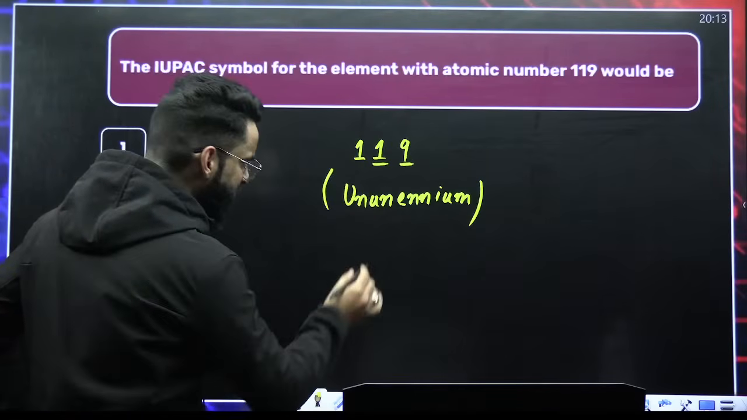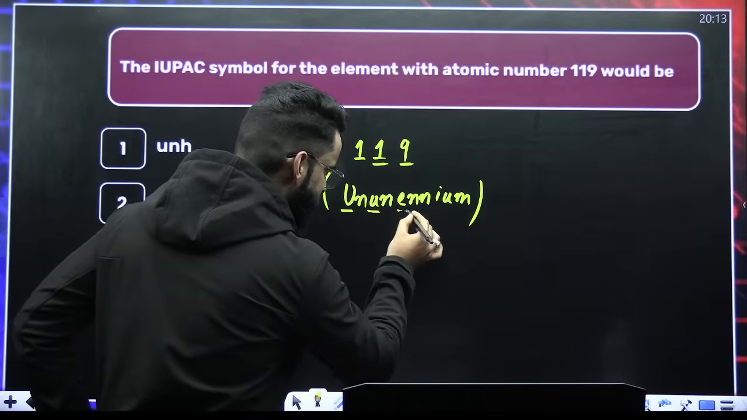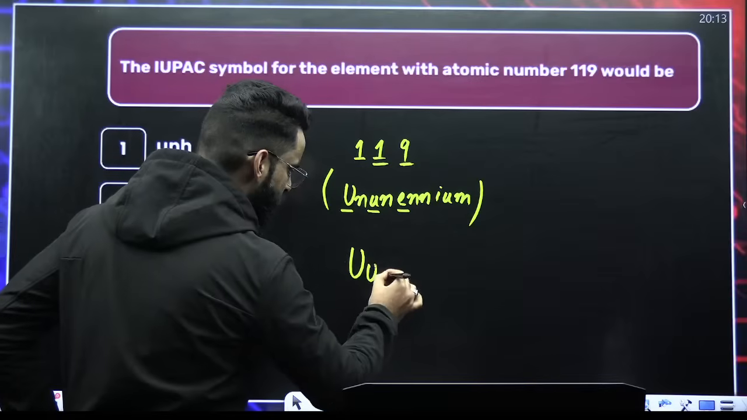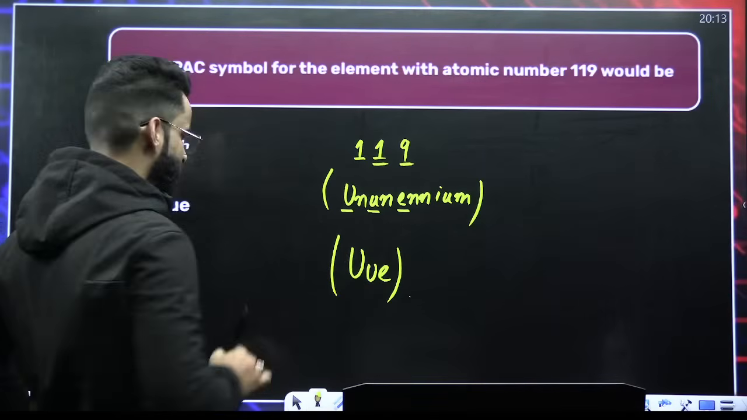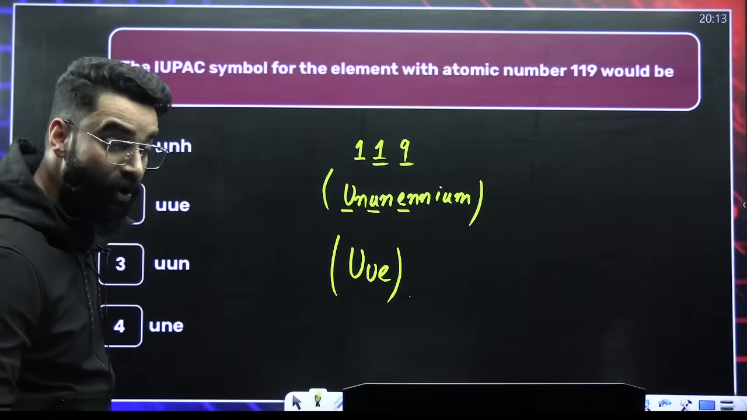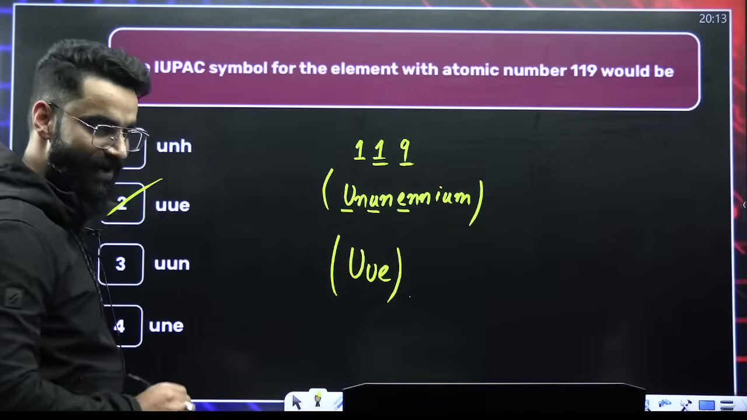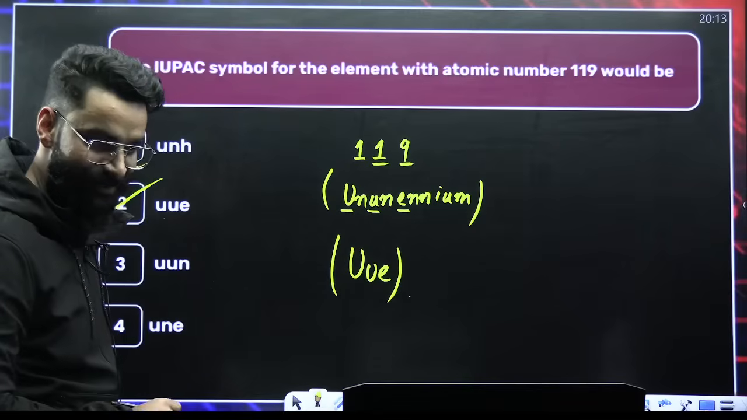Now, what is going to be the symbol? Un starts with U. This un starts with U. This enn starts with E. So it's going to be U, U, E. This is going to be the symbol. Perfect? U, U, E is going to be the symbol. So it's not going to be option 3. It's going to be option 2, my dear students. Right? So correct yourself in this particular question.